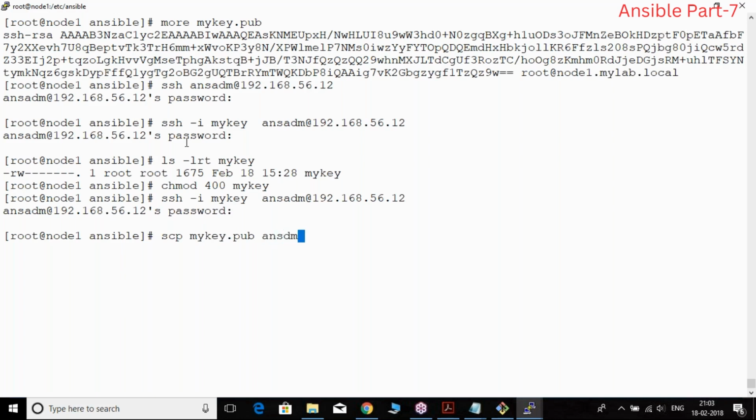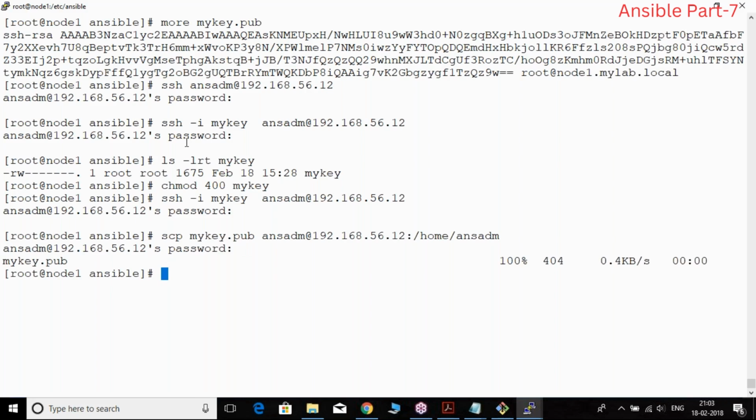To ANSADM at 192.168.56.12, in /home/ANSADM. Let us first copy here. It is asking for a password. Welcome. Okay, done, it is copied.